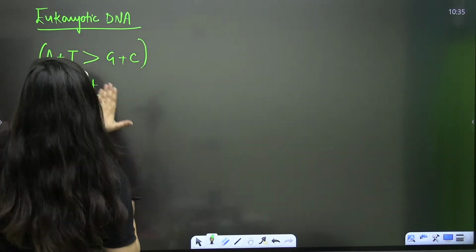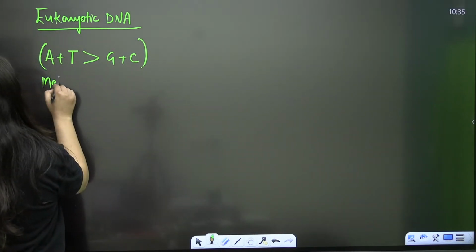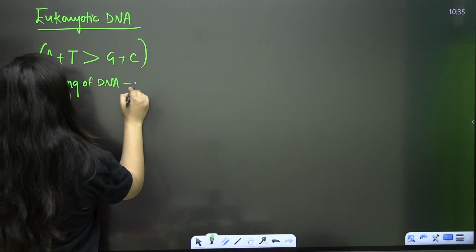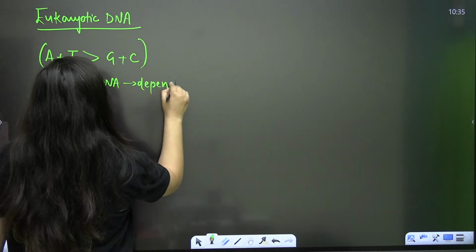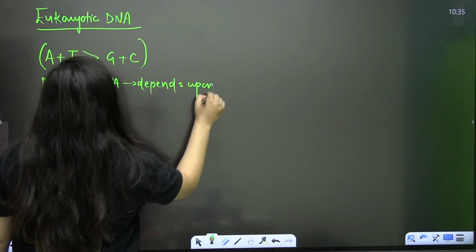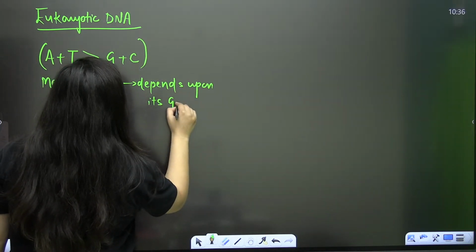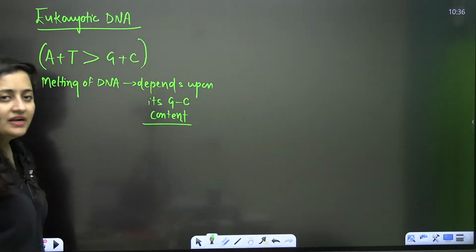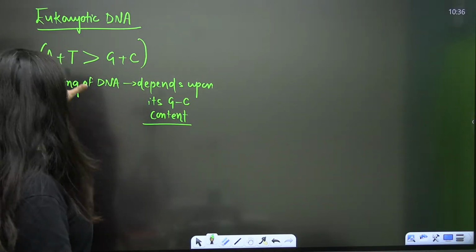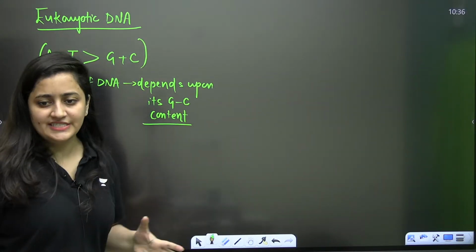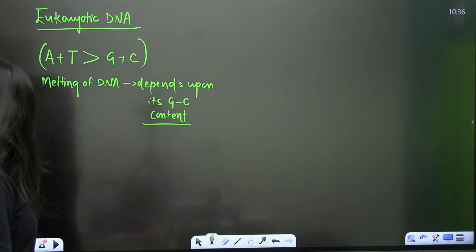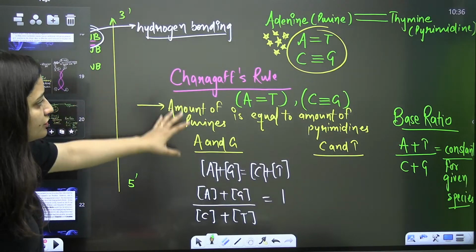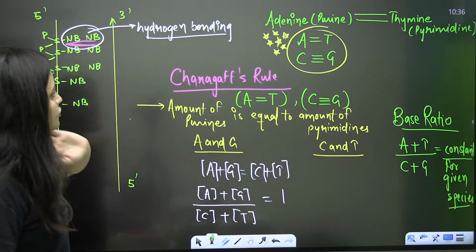Melting of DNA depends upon its GC content. Clear? But overall, in our case, AT is more than GC. Fine, AT is more than GC. We'll tell you in transcription why it is important. So this part is clear.